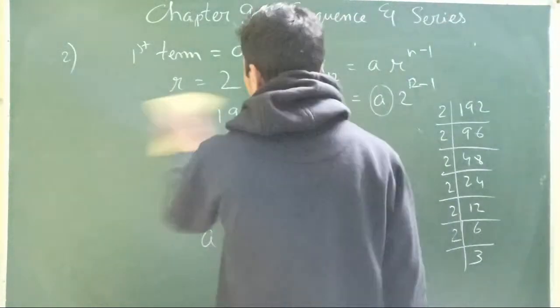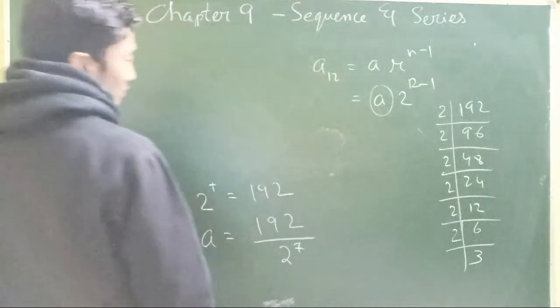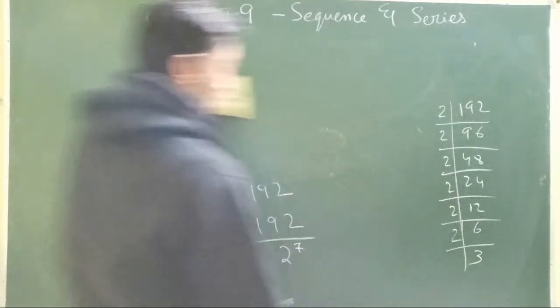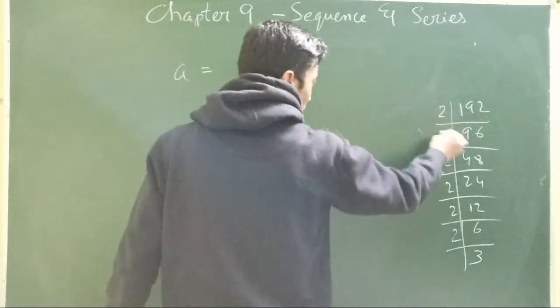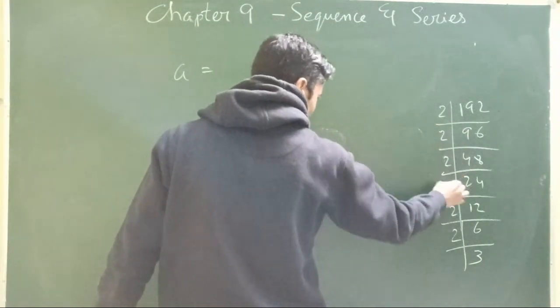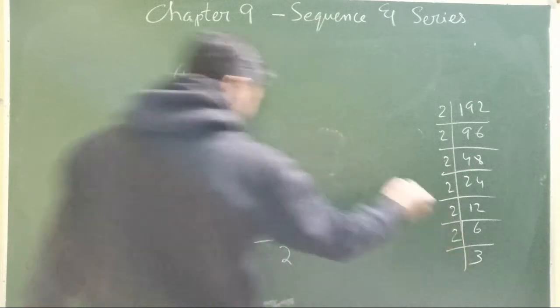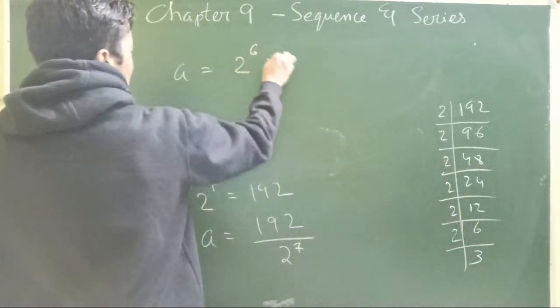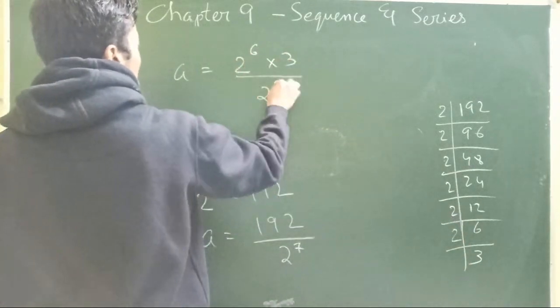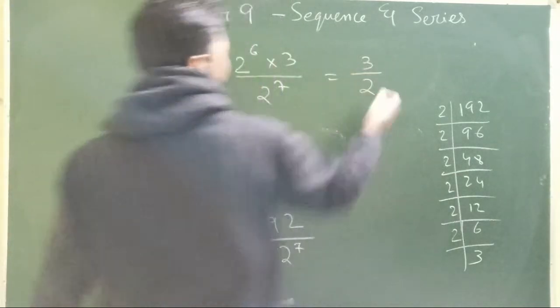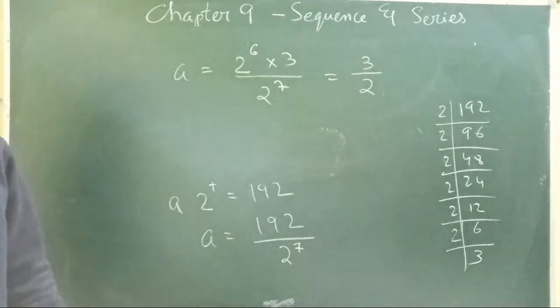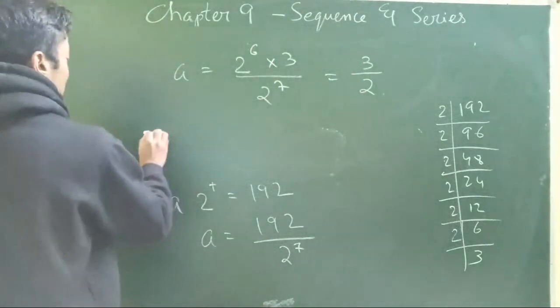So we can write 192 as 2 power 6 into 3, divided by 2 power 7. So 6, 7, 1 cancels, and you have 3 by 2. So our first term is 3 by 2.